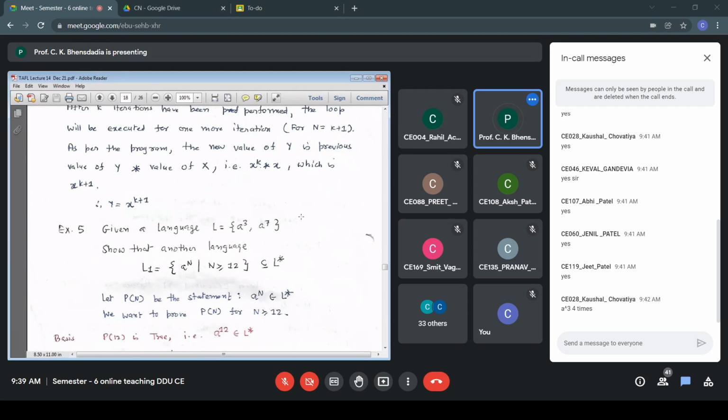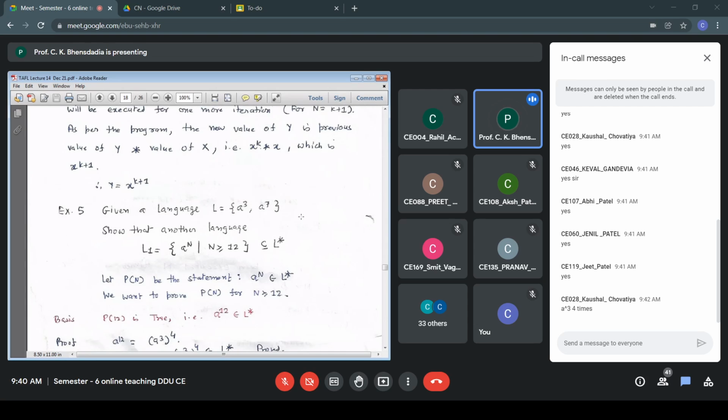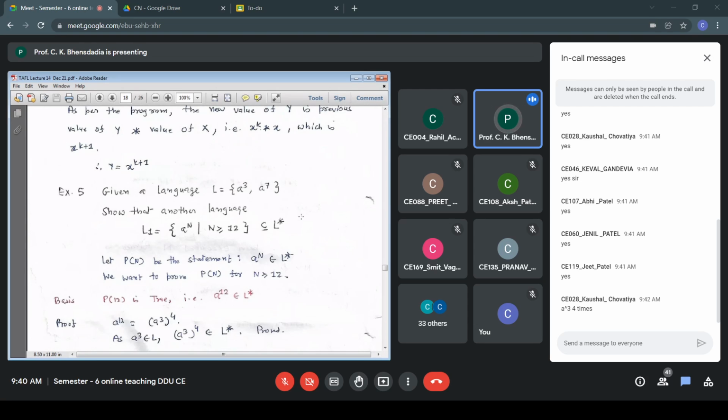So a^3 raised to 4 belongs to L star because a^3 belongs to L. Once a^3 belongs to L, then a^3 to the power 4 belongs to L star. That is how star is defined. We'll see the definition of star later on also. In the first chapter you must have seen the formal recursive definition of L star. We'll discuss it in this chapter when we take up the topic of recursive definitions. Fine. So a^12 is a^3 to the power 4, and because a^3 belongs to L, the repetition of this pattern a^3 four times belongs to L star, and that is proved.